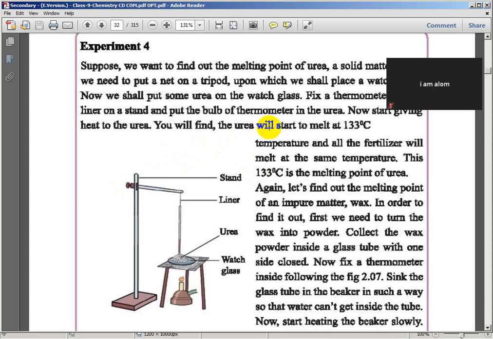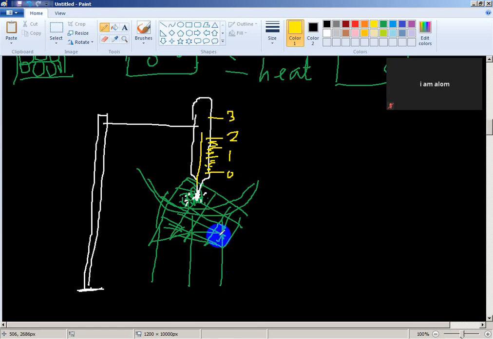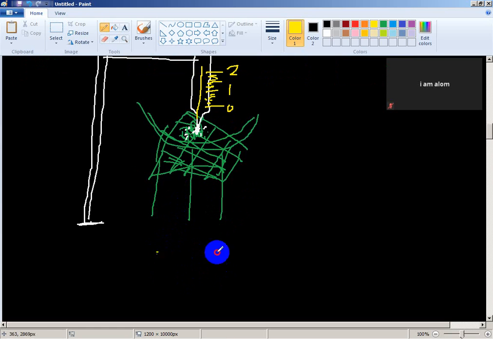You put the bulb of the thermometer in the urea. Now start giving heat to the urea. You will find the urea starts to melt at 130 degrees Celsius. What is the melting point of urea? I'll give this as an MCQ question. You give heat by Bunsen burner.